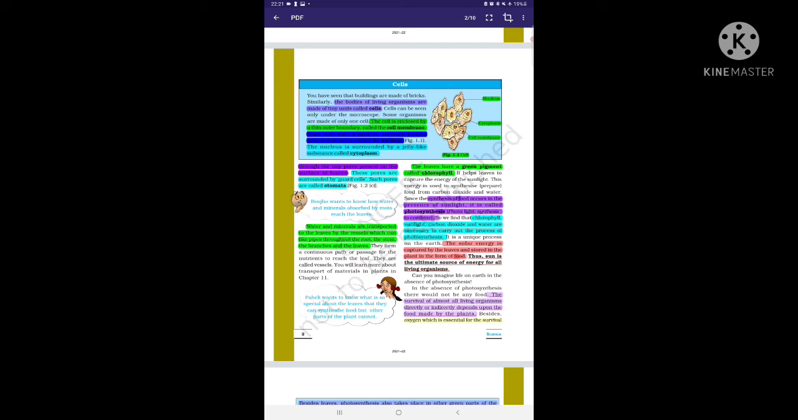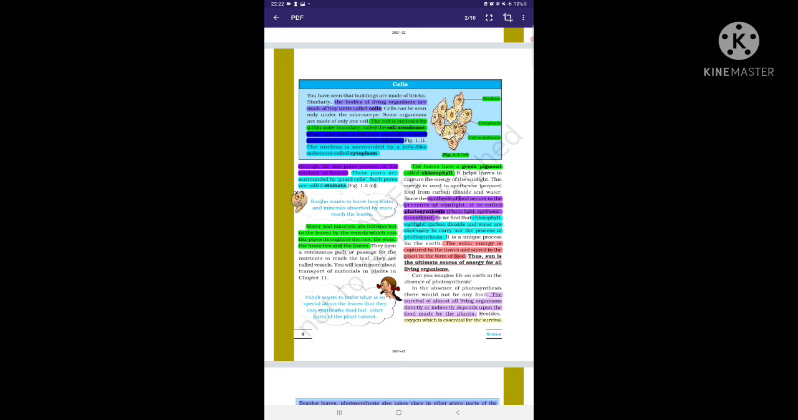A few examples of these are hydra, amoeba, etc. The cell is enclosed by a thin outer boundary called the cell membrane. In figure 1.1 of the cell, you can see that the cell membrane is the covering of the inner cell. Most cells have a distinct, centrally located spherical structure called the nucleus.